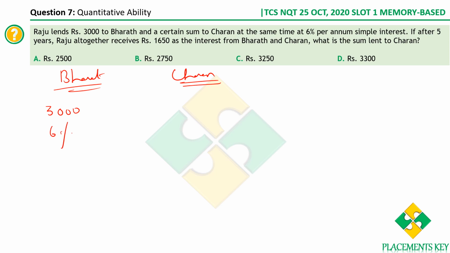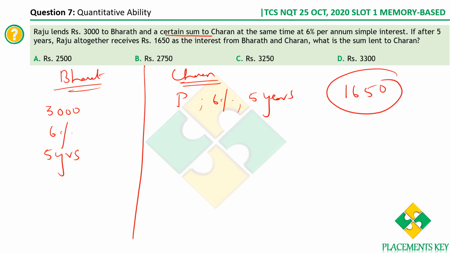The time duration is also given, which is 5 years. Similarly, he lent a certain sum to Charan. It's not given, let's assume it to be P. The rate of interest is again the same, 6%, and the time duration is 5 years. Now altogether he receives 1650 as the interest. This is the total interest.